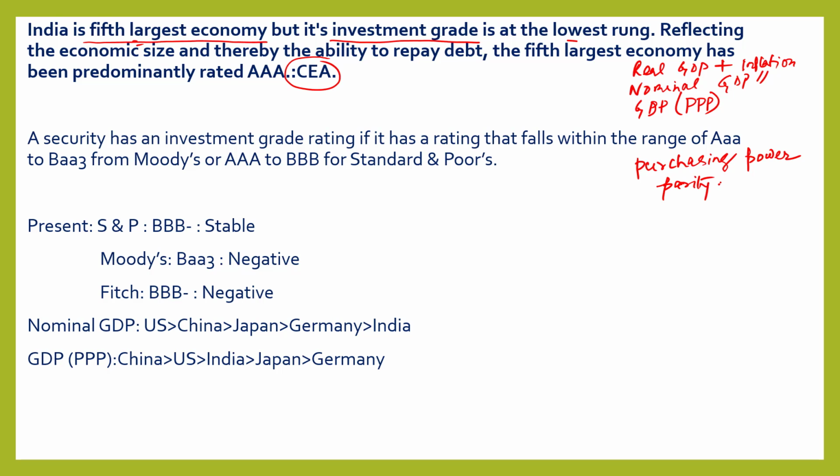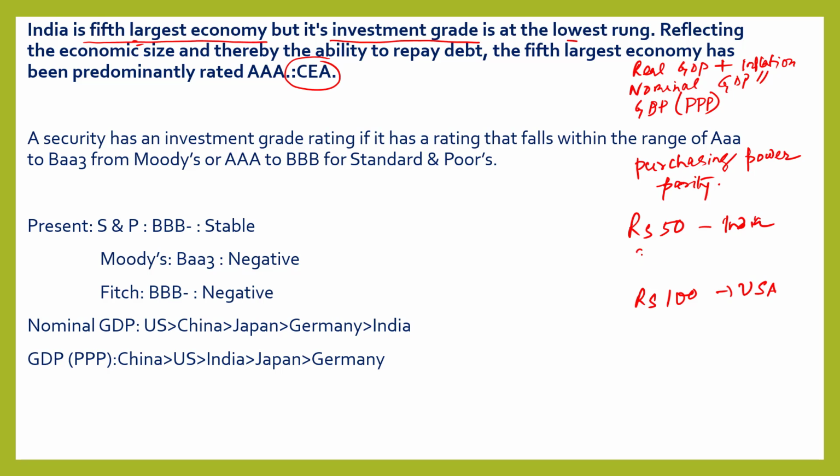So what is purchasing power parity? Suppose you are living in India and you are earning a sum of rupees 50. Your friend is living in USA and he is getting a sum of rupees 100. With these 50 rupees, you want to buy a 10 rupee packet of Maggi.